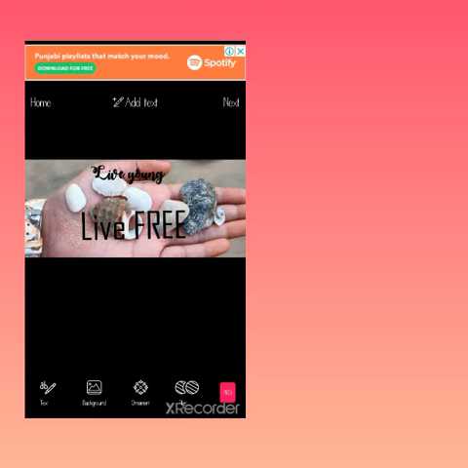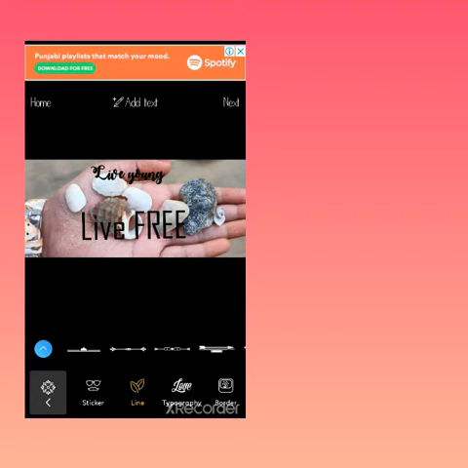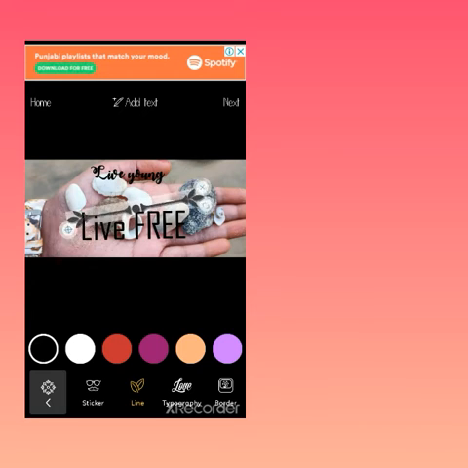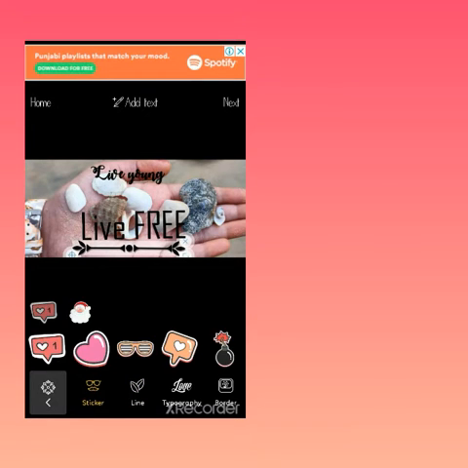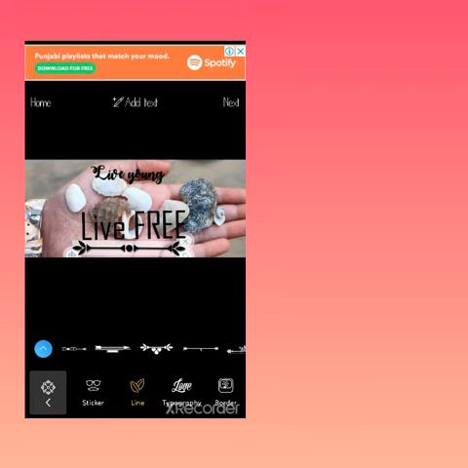If you also want to add stickers, we also have the ornament option, in which you can select a line. I'm going to keep it under the "live free." There I want to click black. See, live free and live young also. I just wanted to keep something pretty amazing.